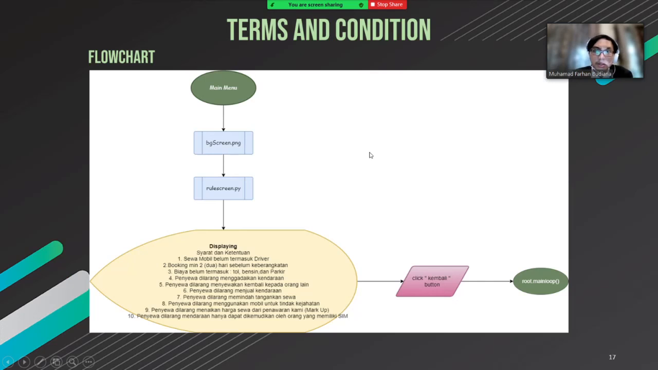And then we have the terms and conditions. Starting from the main menu, same as before, it displays the background screen, and then the rule_screen.py, the Python file of the rule screen. And then it will display the syarat dan ketentuan, including: first, sewa mobil belum termasuk traveler. Second, booking minimal 2 hari sebelum keberangkatan. Third, biaya belum termasuk tol, bensin, dan parkir. Fourth, penyewa dilarang menggadaikan kendaraan. Fifth, penyewa dilarang menyewakan kembali kepada orang lain.